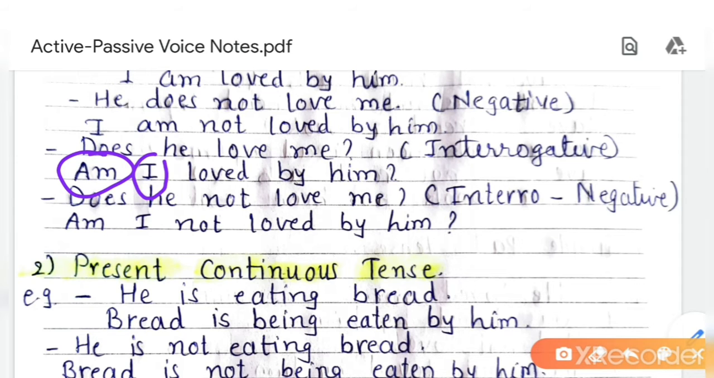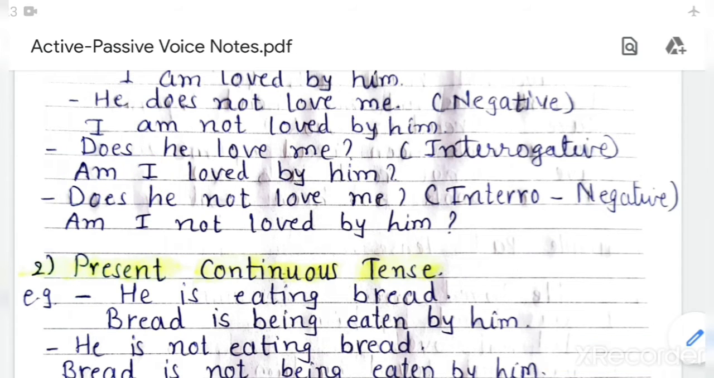Okay. The next one is, does he not love me? Interrogative plus negative. Does and not are given. It means it is interrogative plus negative. So here, am I not loved by him? Am I not loved by him? Understood?